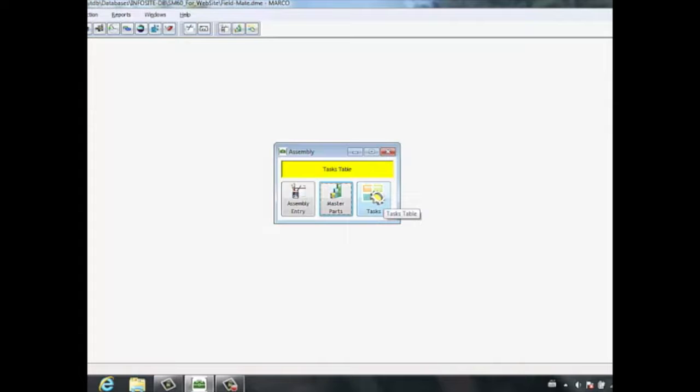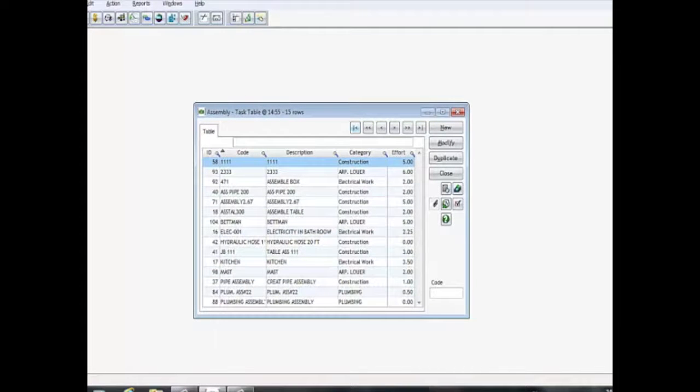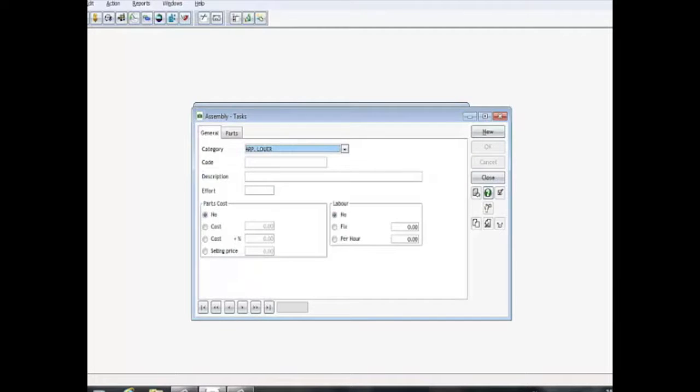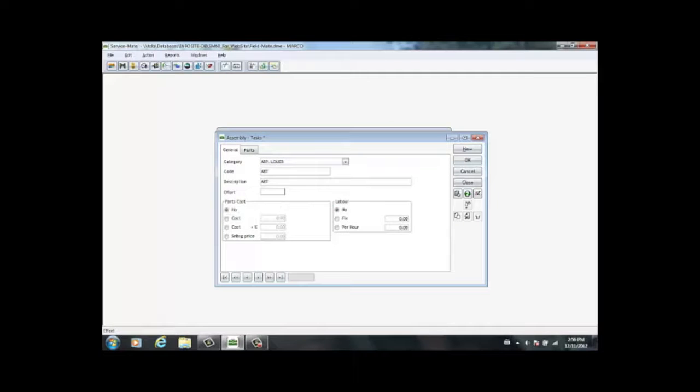tasks. If I right click on the tasks, I will have a list of all the different types of tasks I've created, meaning the different types of assemblies. If I click on new, I may now create a new assembly. So if I want to create part ABT and the effort, we say it's about 4 hours, I could set